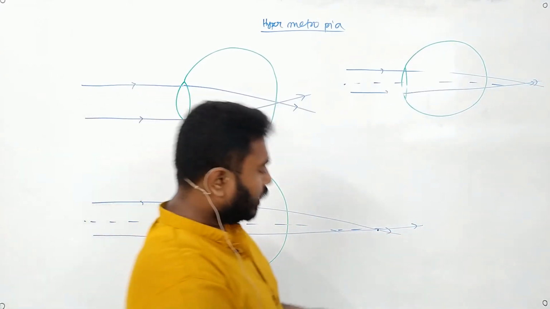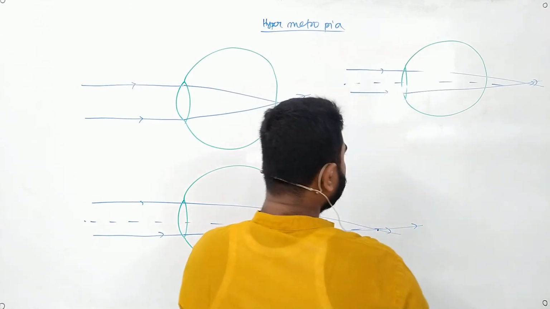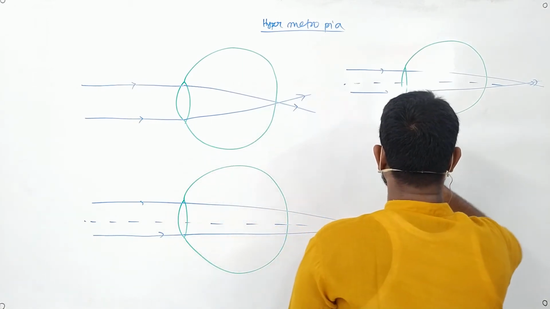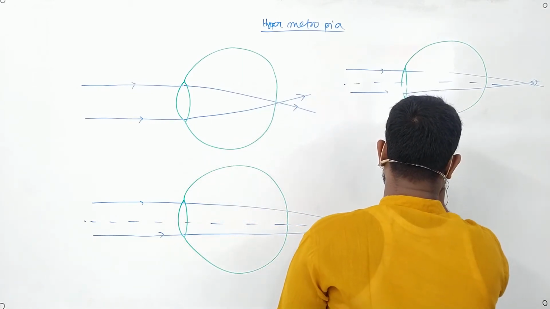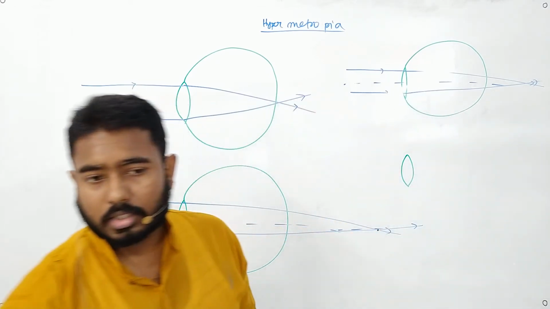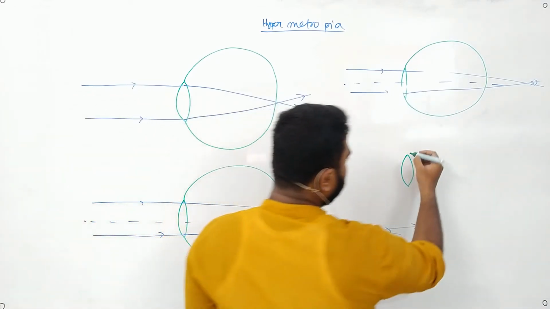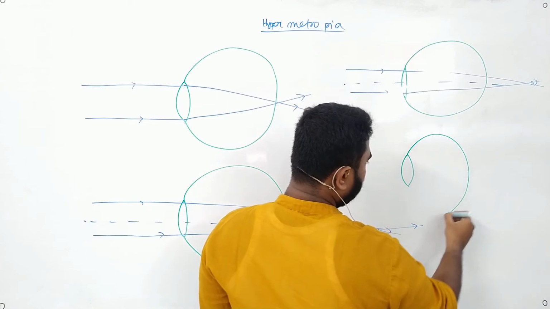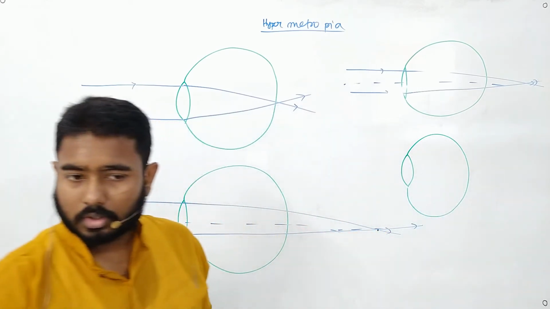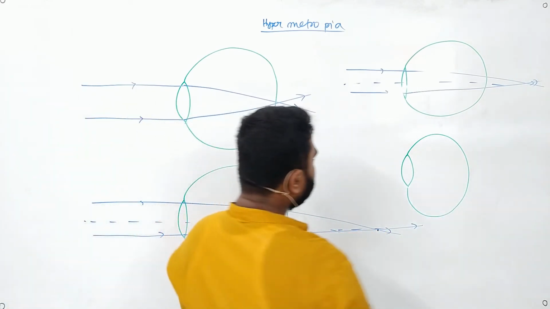Now it can also happen that there is no problem with the lens, it is absolutely fine, but the eyeball has shortened. Now if the eyeball has shortened, in that case what will happen?